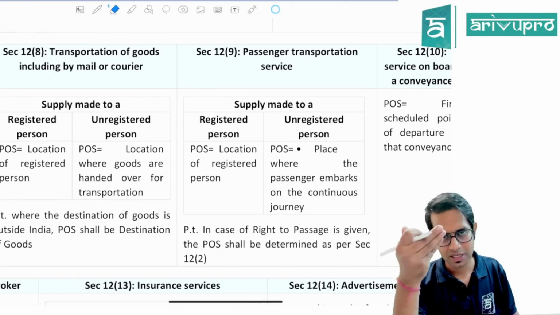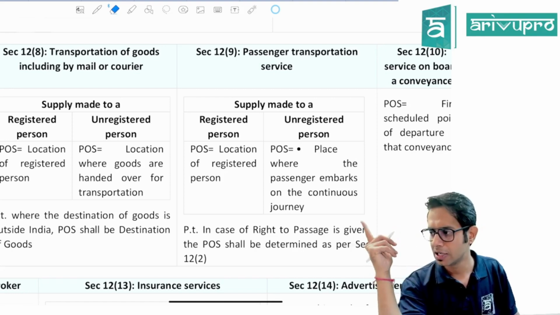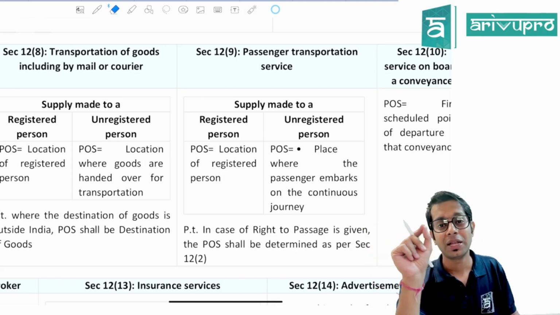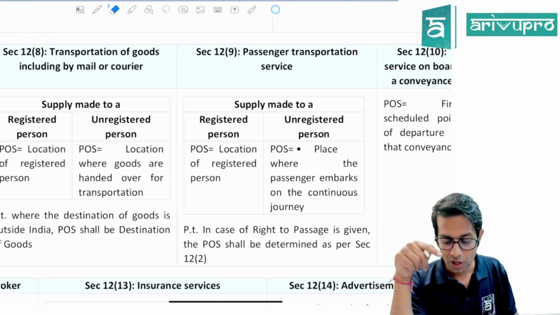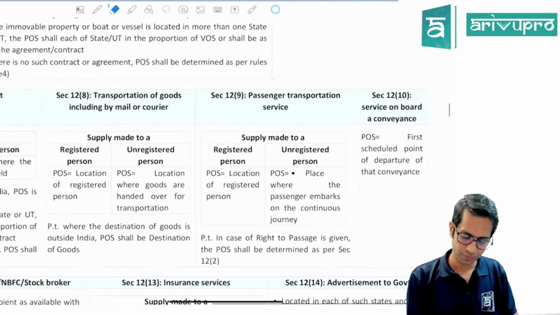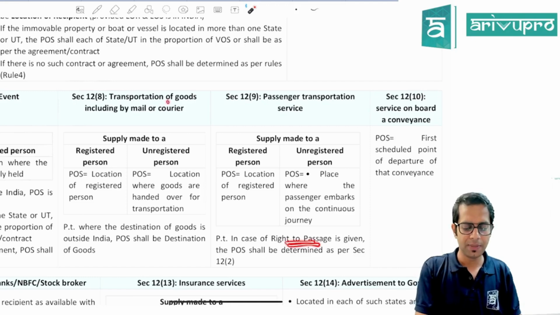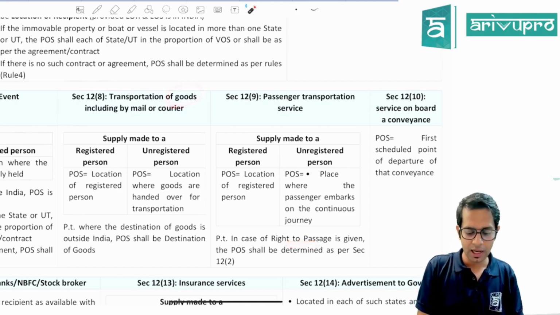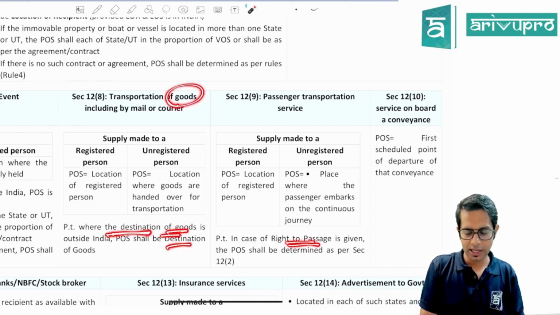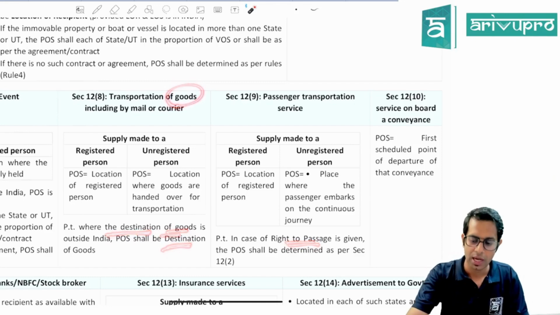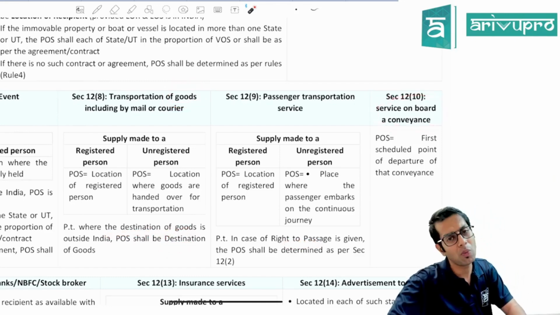If it is to a registered person, location of registered person. If it is given to an unregistered person, the place where the passenger is embarking the conveyance for continuous journey. Now this provision is not applicable in case of right to passage. And similarly, for goods, if the destination of goods is outside India, the place of supply will be the destination of goods.